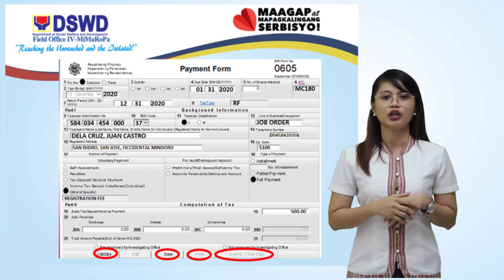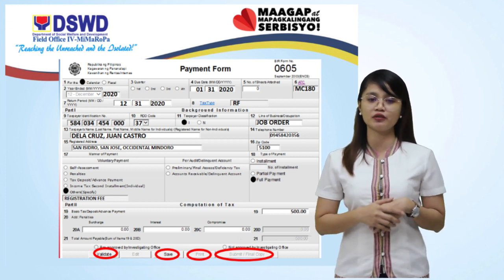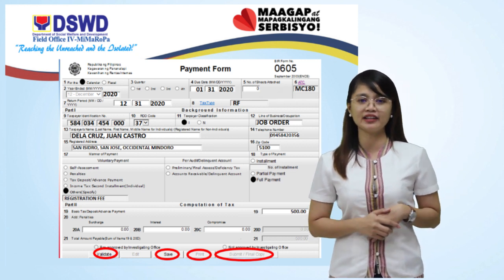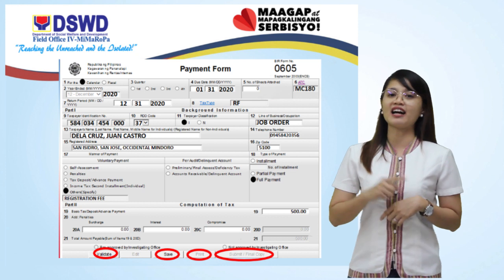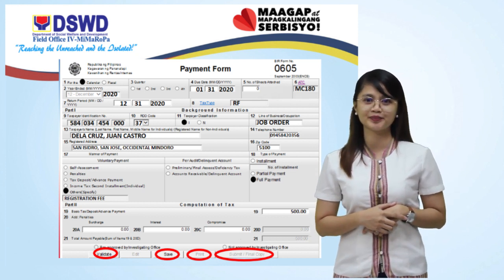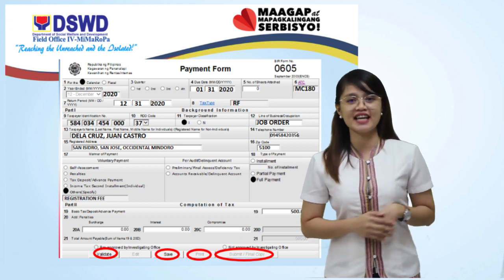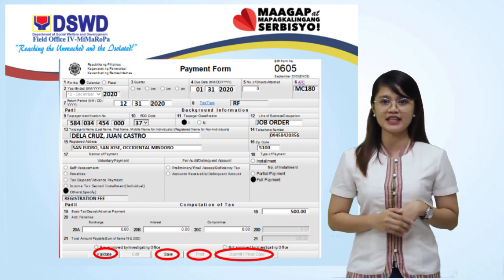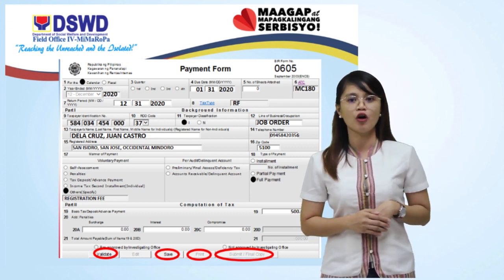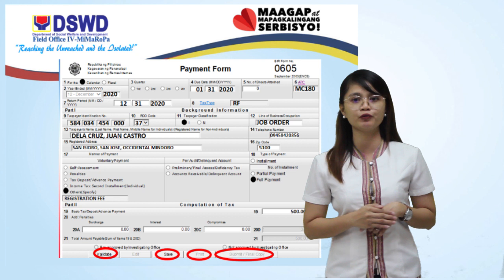Then attach it to BIR Form 0605, then pay your registration fee amounting 500 pesos to any accredited banks of your respective RDOs. Submit a copy to the DSWD Regional Office and ensure that you keep a copy of the payment confirmation for future reference and as proof of payment.